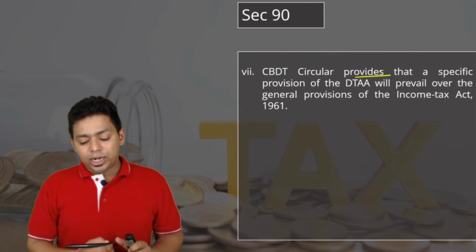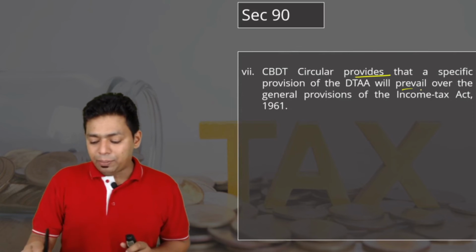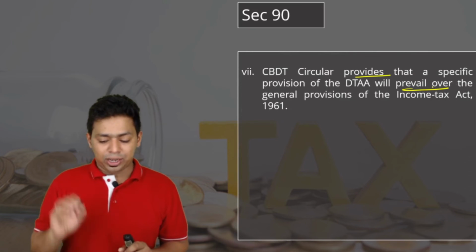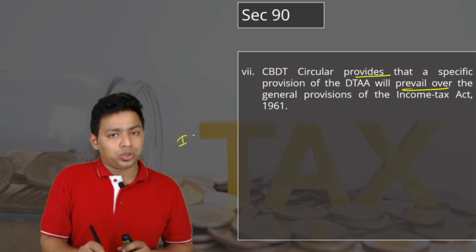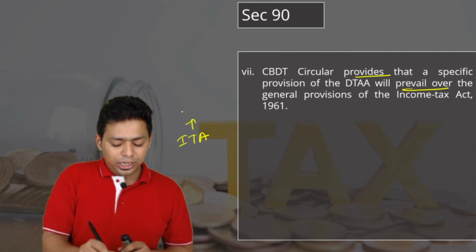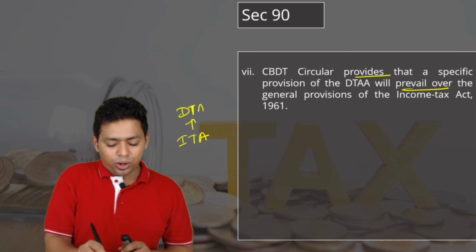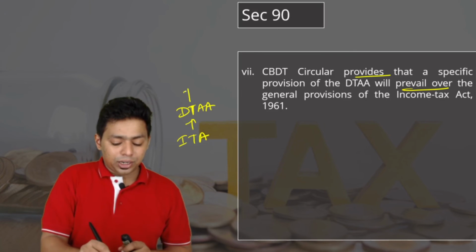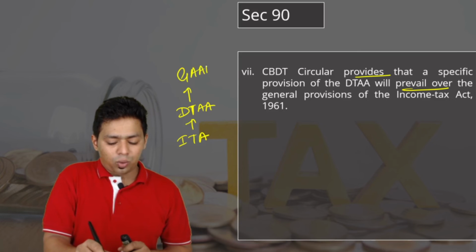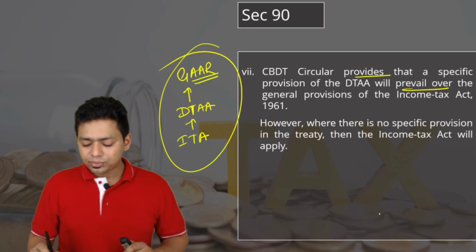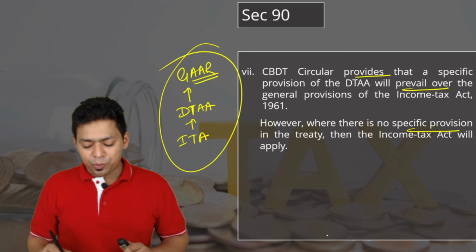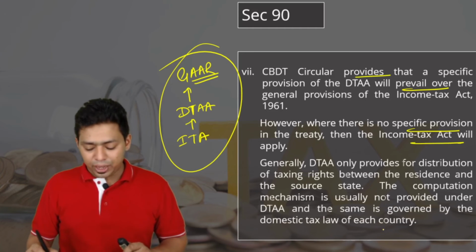CBDT circular provides that specific provisions of DTAA will prevail over general provisions of the Income Tax Act. So you should know the hierarchy. DTAA overrides the Income Tax Act, but GAAR, General Anti-Avoidance Rule, overrides DTAA. So this is the hierarchy, you keep it in mind. However, if there is no specific provision in the treaty, then the Income Tax Act will apply.